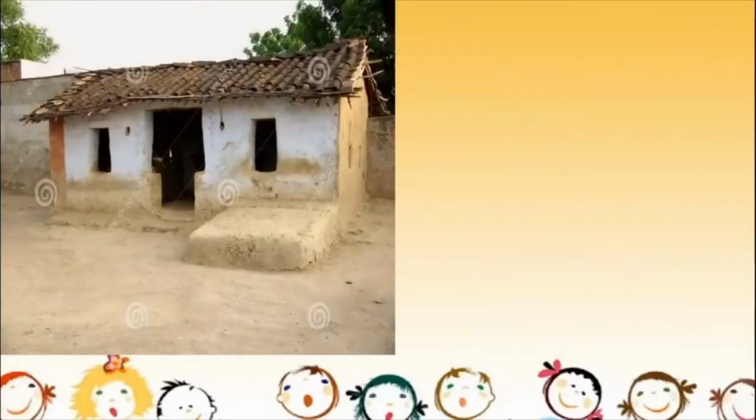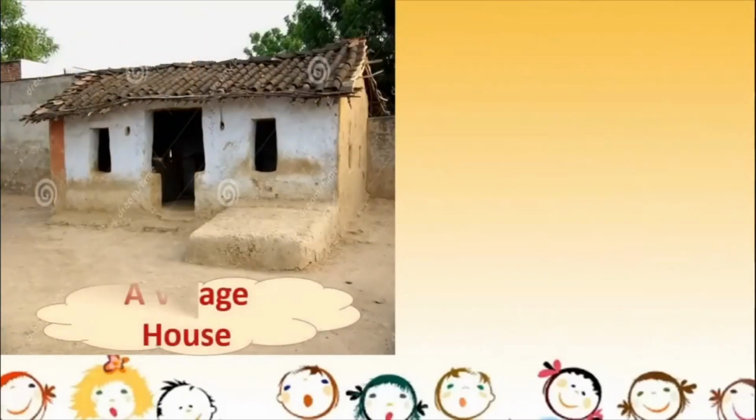The first difference we will see is in the houses. This is a house in a village. It is a little smaller and it is made up of raw things like mud, tiles and wood, isn't it? So a village house is made out of simple things and is also smaller in size, and the house is a very simple and common kind of thing.